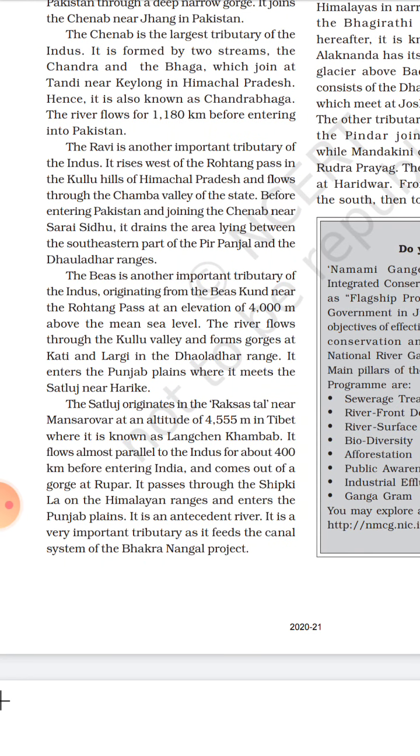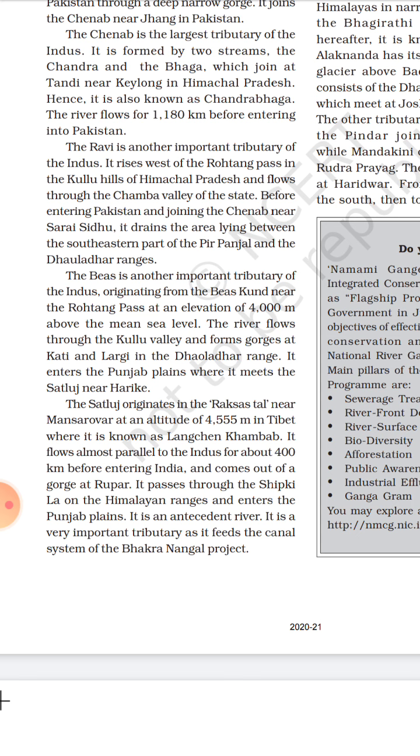Satluj originates in Raksas Tal near Mansarovar at an altitude of 4,555 meters in Tibet, where it is known as Langchen Kambab. It flows almost parallel to the Indus for about 400 kilometers before entering India, and comes out of a gorge at Rupar.